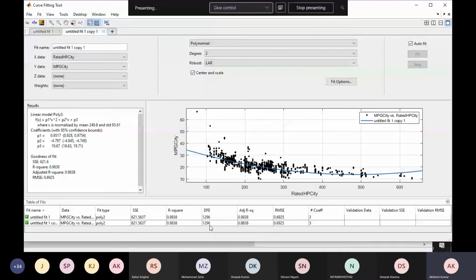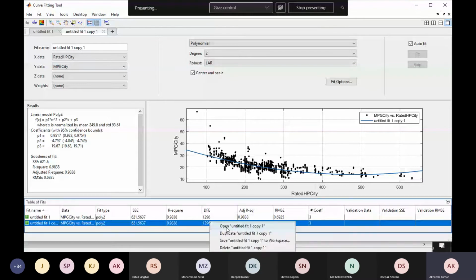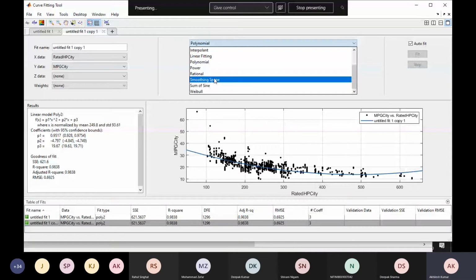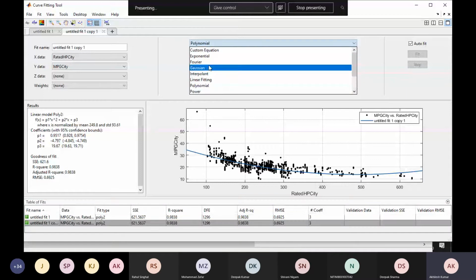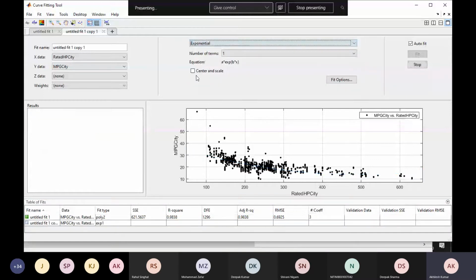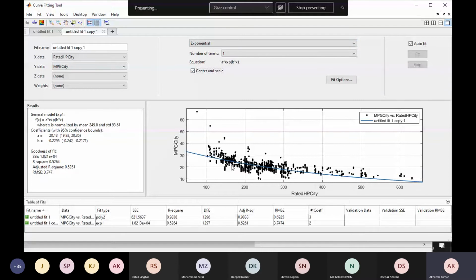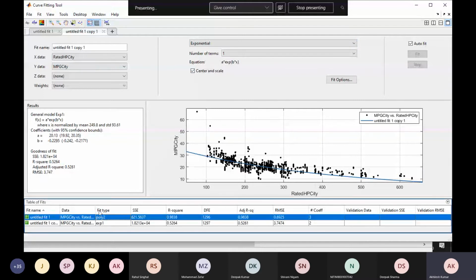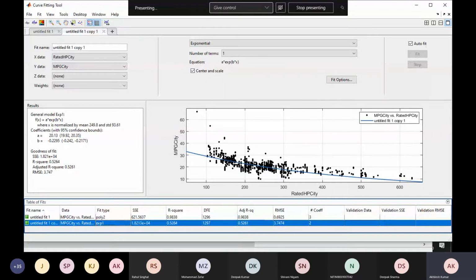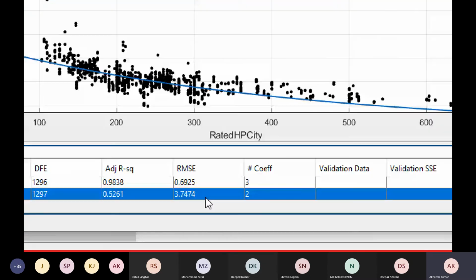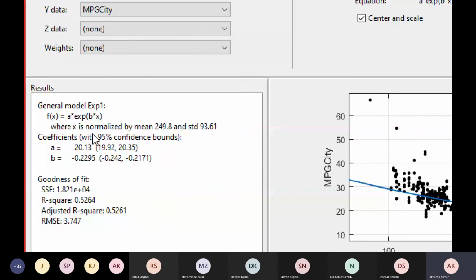You see one duplicate is created. Fine. I am going to check another equation from here. Let's say that I am going to choose exponential. Again, center and scale. So you see that we have two mathematical equations, one for polynomial and another for exponential, right? And this is the exponential one which you see right now.